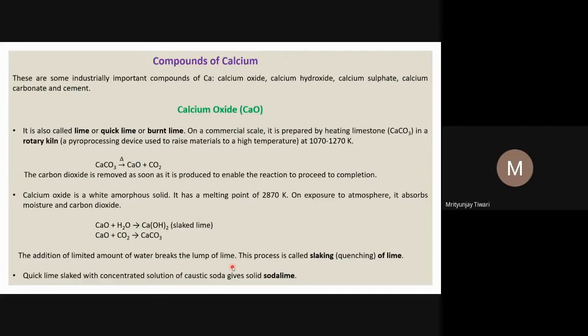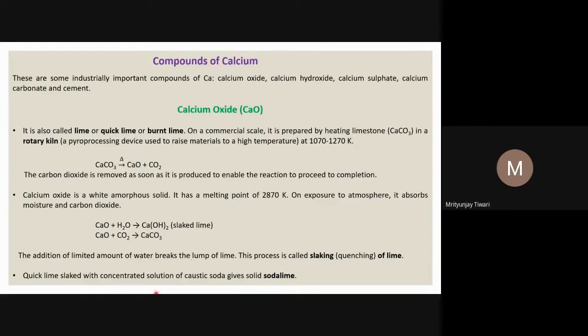And this process of the breaking of the lump and the formation of calcium hydroxide is called slaking or the quenching of lime. This kind of reaction is called slaking or the quenching of lime. This reaction is the slaking of lime.